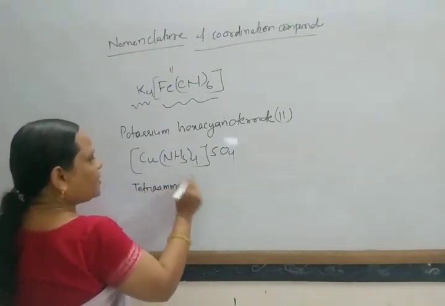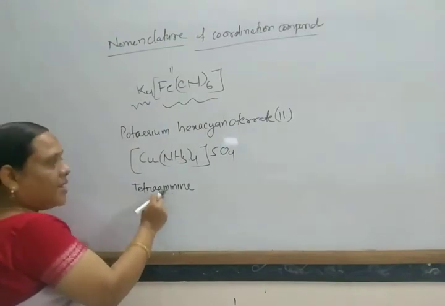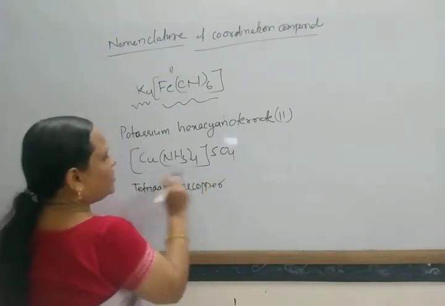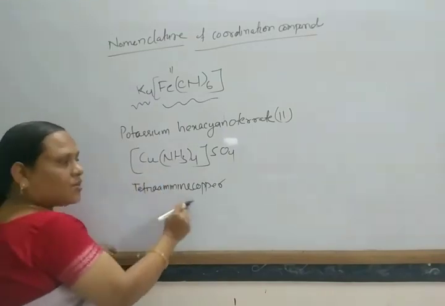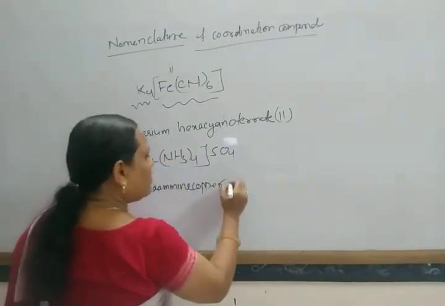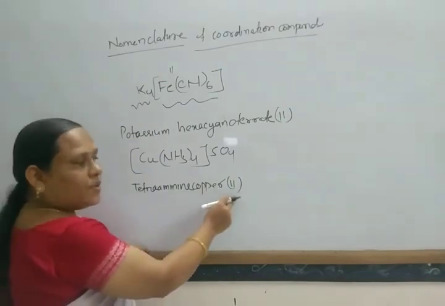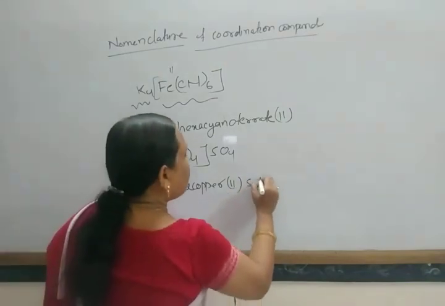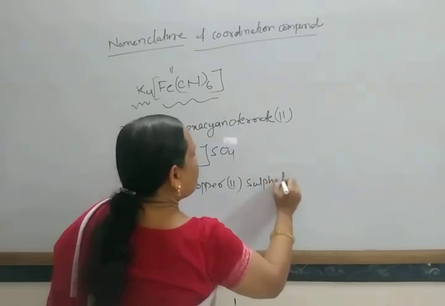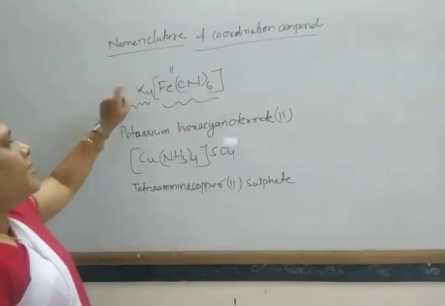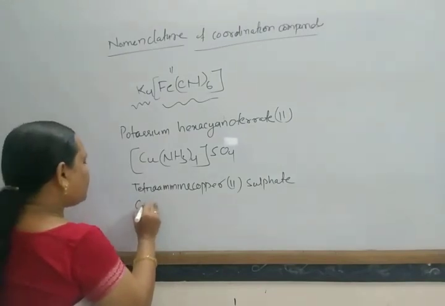In this case, to write ammine you have to use a double m. Then copper, the English name, and the charge you have to find out, 2: tetraamminecopper(II) sulfate.